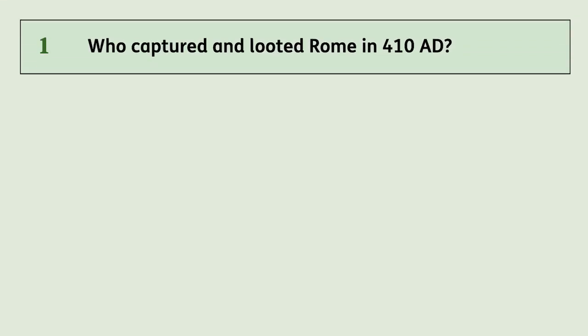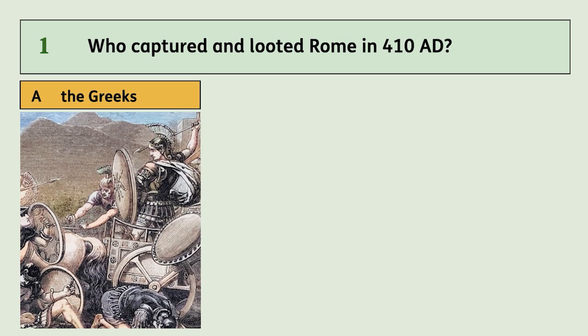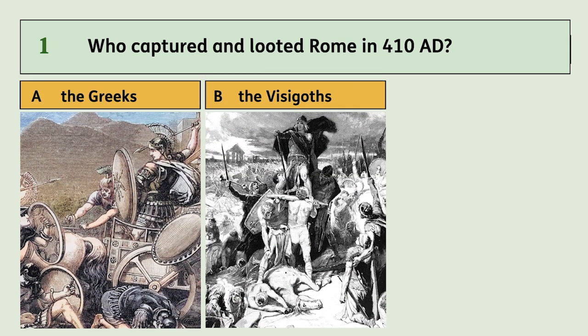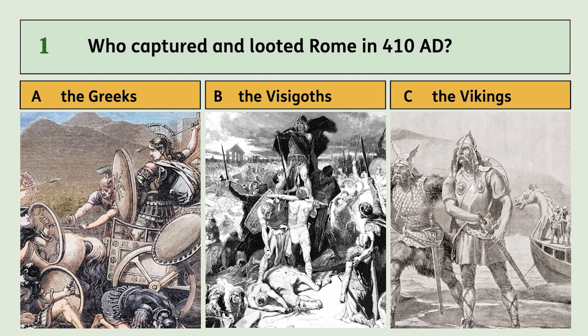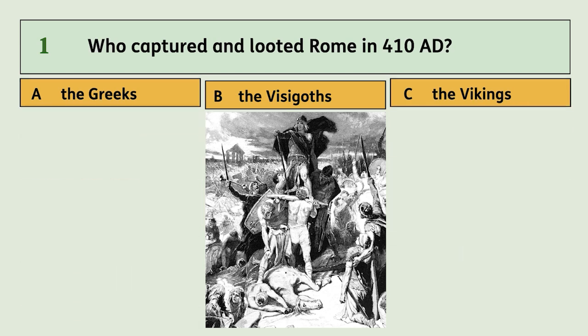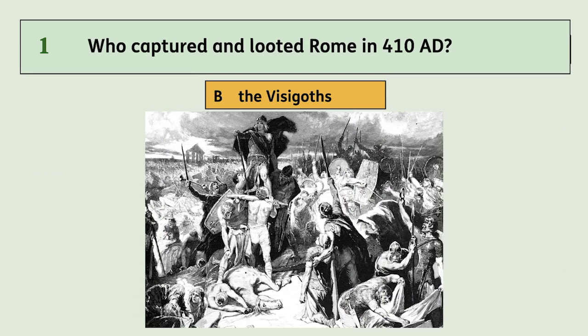Question 1. Who captured and looted Rome in 410 AD? Is it A, the Greeks, B, the Visigoths, or C, the Vikings? The answer is B, the Visigoths.